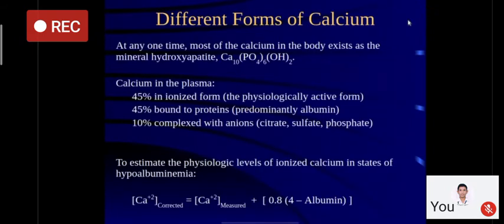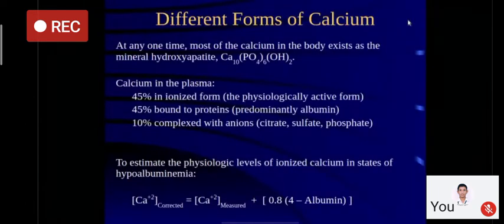So as I've told you, calcium exists in various forms. 45% is ionized, which is the physiologically active form, while 45% is bound to protein, and the predominant protein present in the body is albumin, so it is bound to albumin, and then 10% is complexed to various anions. Now, why should we know it? When we are looking at serum calcium level, we have to simultaneously measure serum albumin level, and we have to correct serum calcium for albumin level. If there is hypoalbuminemia, meaning albumin levels are low, or albumin levels are high, correspondingly the calcium level will change.